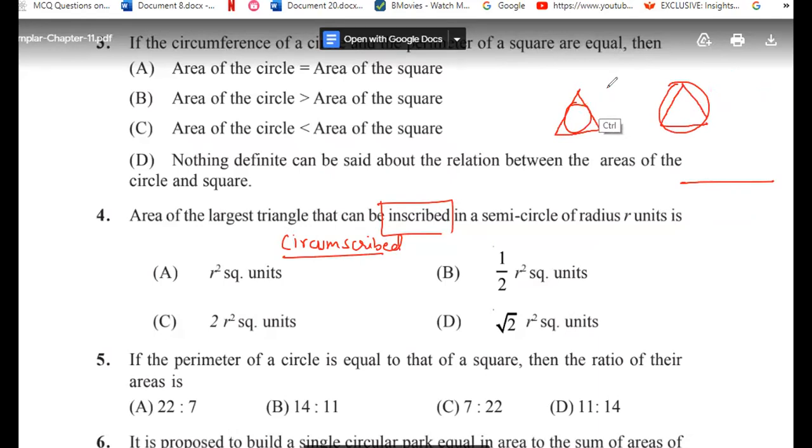So if it has been written that you have a semicircle and its radius is r, tell me, beta, the area of the largest triangle that you can put in this one. What would be the area of the largest triangle that you can put in this one? Okay, tell me.